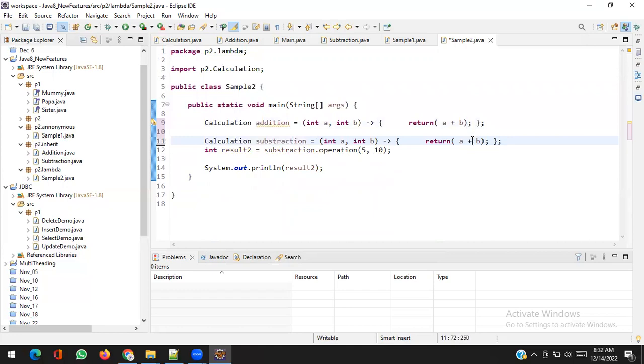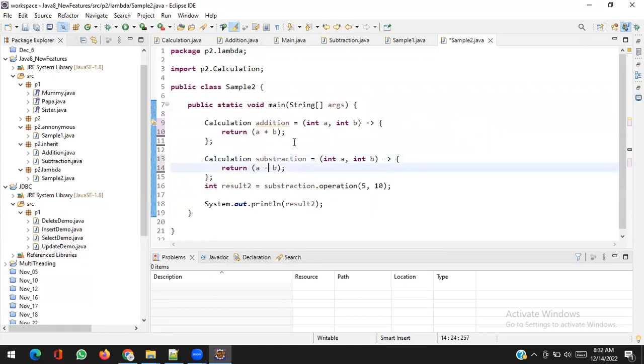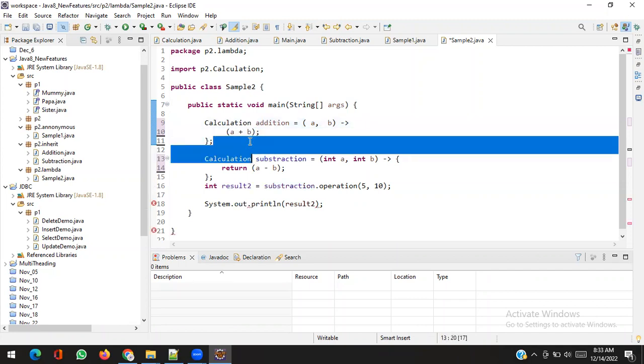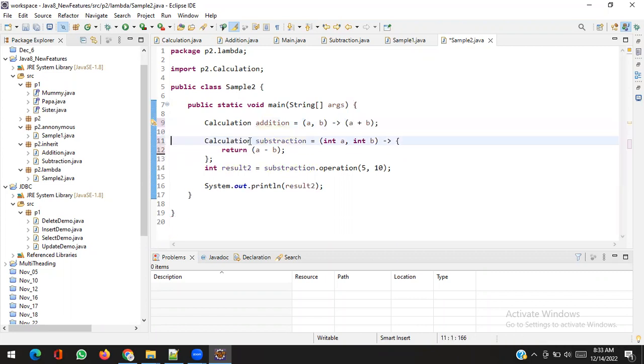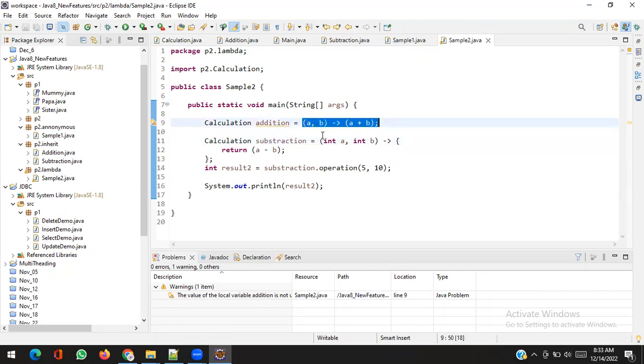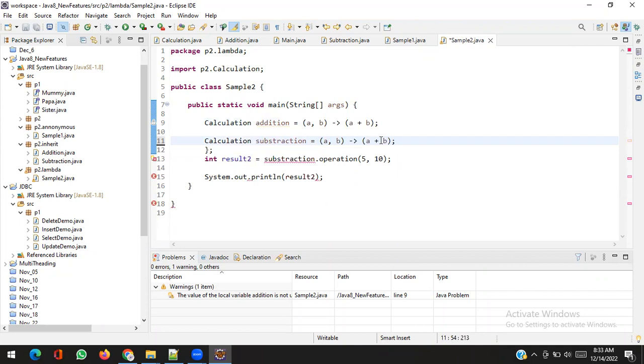Wow, how cool. And again, I'm saying it's a long code, I want to reduce it. Don't need to mention the data type. Wow, it all works. Do not write return, it again works. And if it's a single line, you don't need to write curly braces. Yeah, it's one line. Same we can do for the subtraction also.